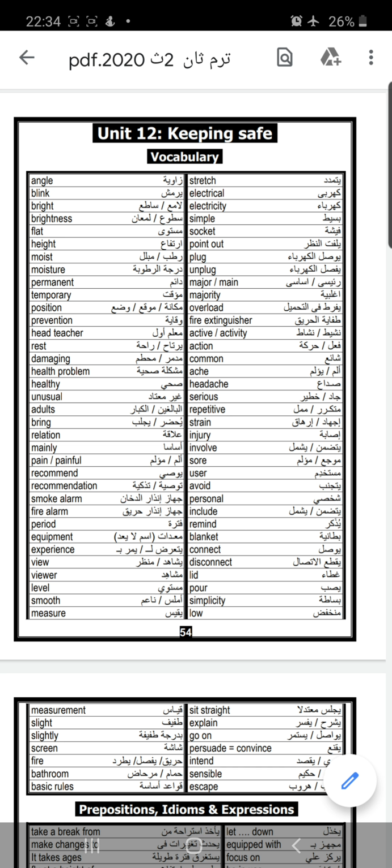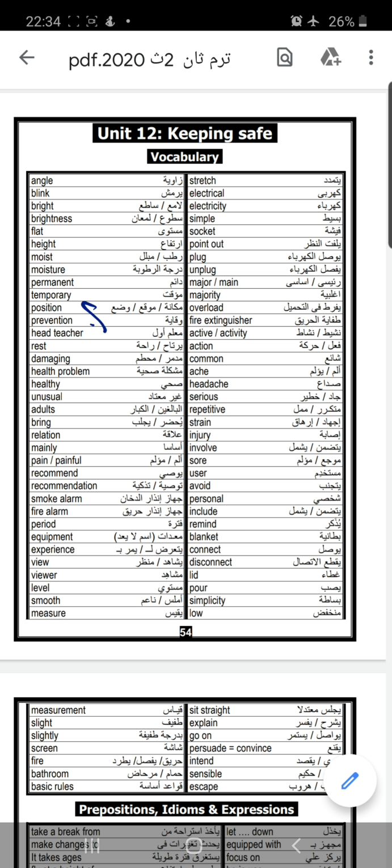Height. We use high and height. How high? What height? Moisture, permanent. The opposite of permanent is temporary. And you have to know that permanent equals last forever. Position equals prestige. My position, that means my prestige.